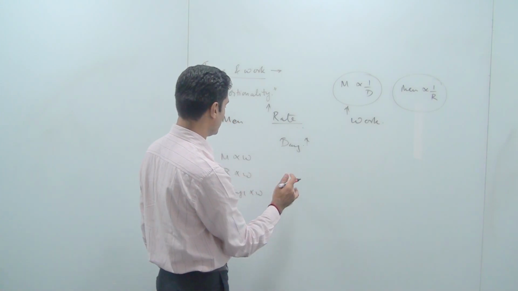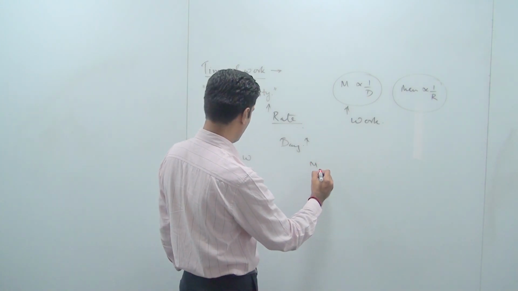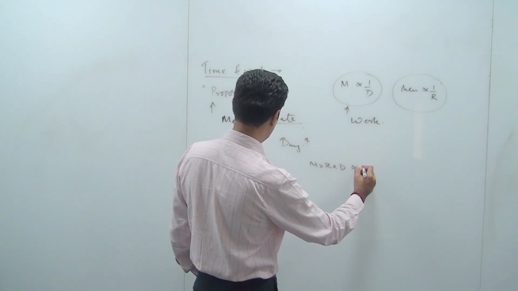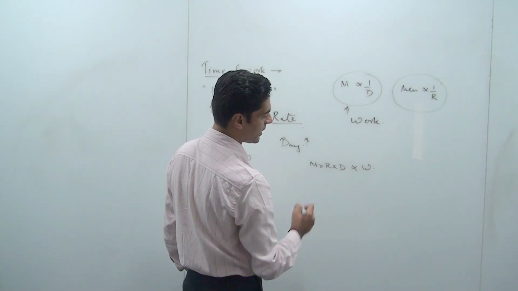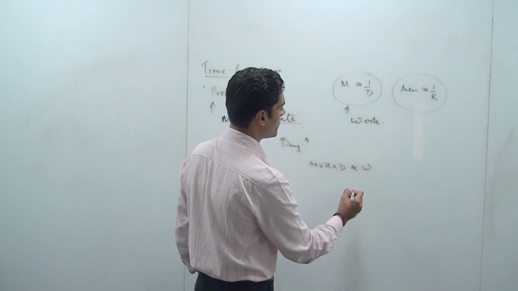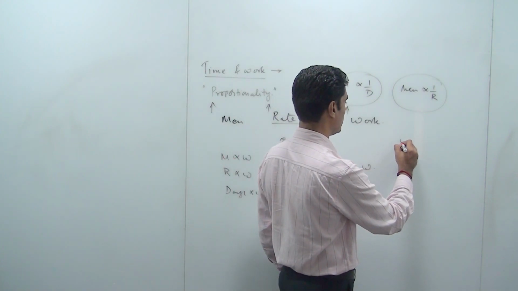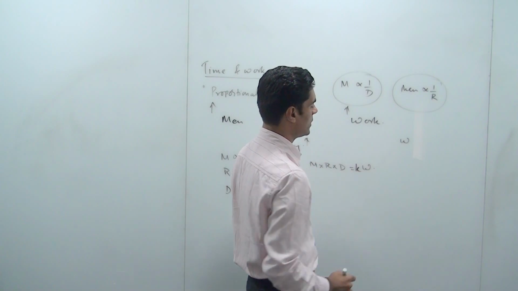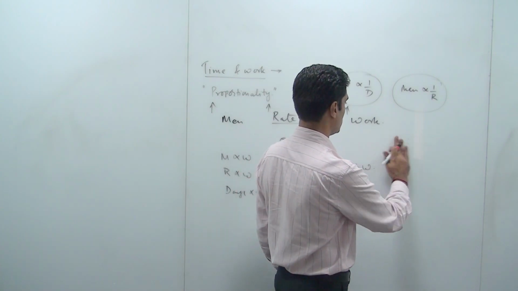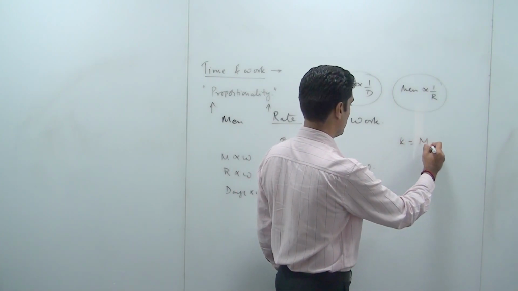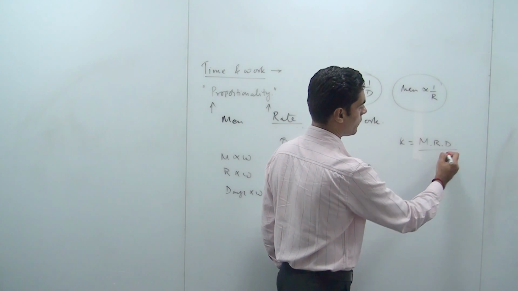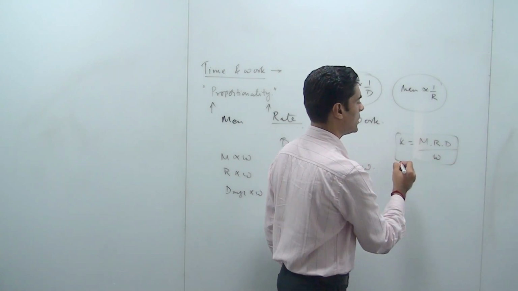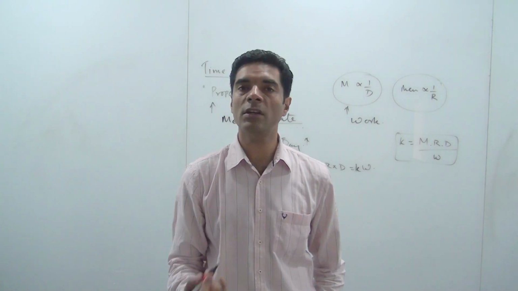So I can also put it this way, that M into R into D is proportional to W, because among themselves they are inversely proportional. If I remove this proportionality sign, I can also say that this is equal to, I introduce a variable K. So K will be equal to M R D, where D is the number of days, divided by work. So this will help us in solving a lot of questions on time and work.